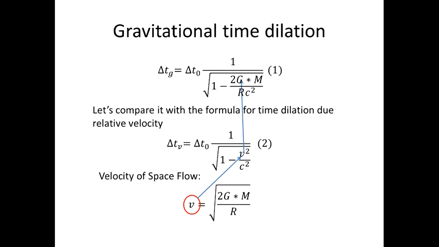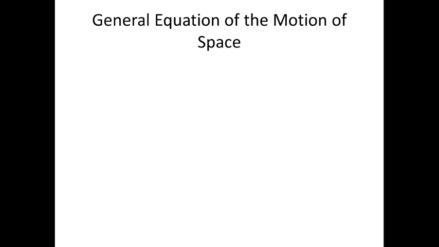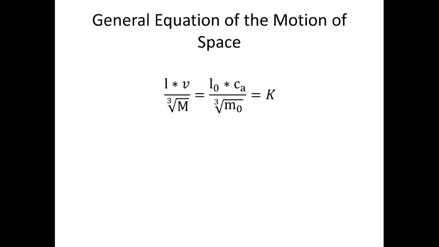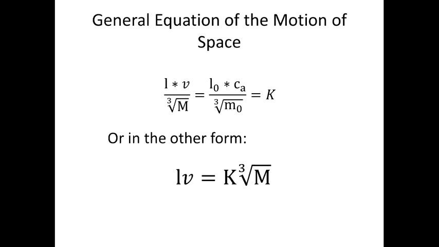Besides Newton's formula for gravitational acceleration, it is possible to get a very useful formula which connects the linear size of a space cell and its velocity under the influence of the mass m. From the formula for the volume of a space cell and the formula for the velocity of the space flow, it is possible to get this equation. Or in another form, it shows that the product of the linear size of the space cell and its velocity is a constant for a certain mass. The smaller space cells move faster than bigger ones; decelerating cells are getting bigger and accelerating cells are getting smaller.